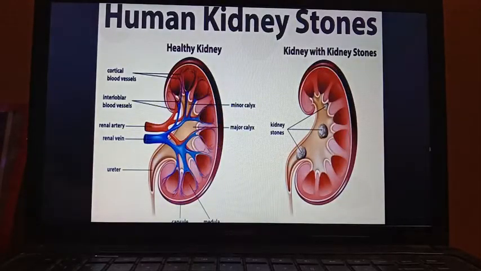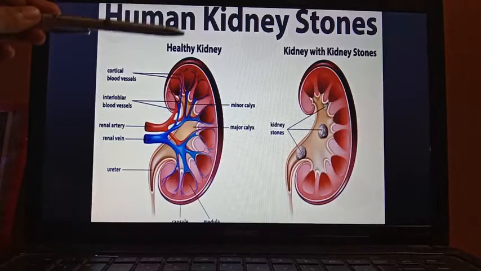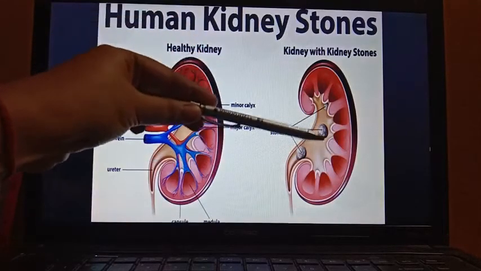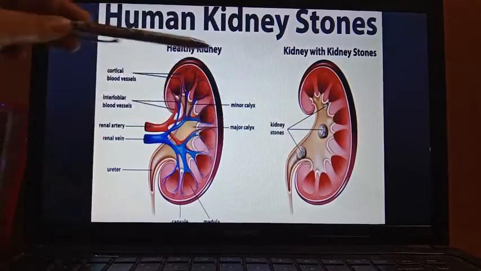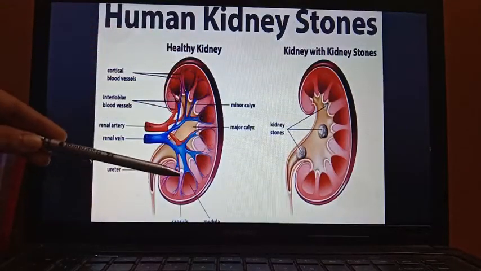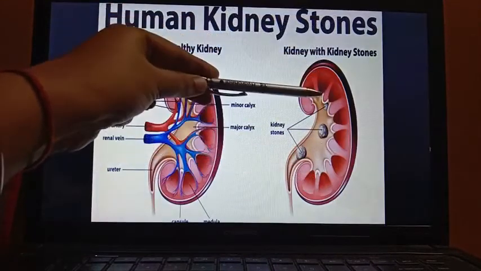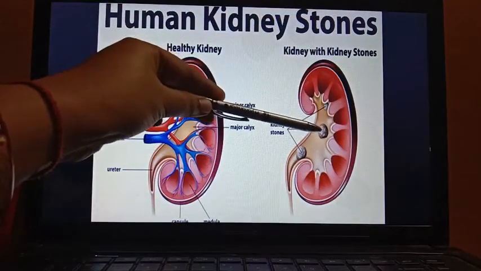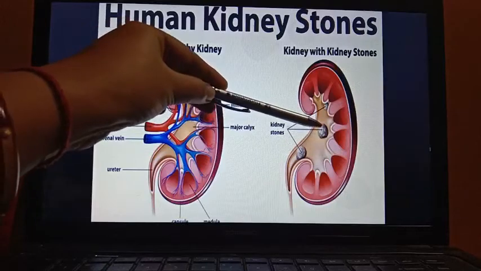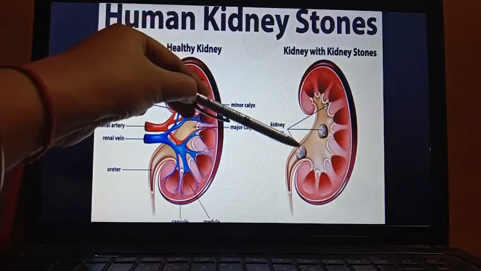Now the next disorder related to the excretory system is human kidney stones. By viewing these two diagrams, you can understand the difference. This is the diagram of a healthy kidney and this is the diagram of a kidney with kidney stones. You can see the stones that are formed at the inner surfaces of the kidney.